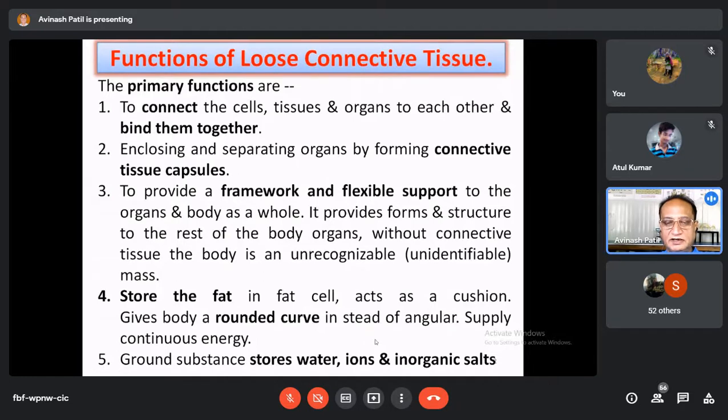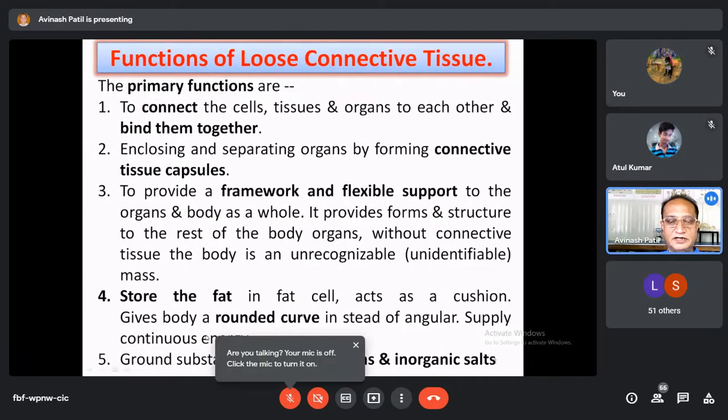You see the body of the animal. It has rounded curves at the buttock part, neck part, mouth part, or at the angle of the jaw, etc. These rounded curves come because of the addition of the fat. Otherwise, it would have looked angular. At these places it has rounded curves everywhere, and it is only due to the fat. So these fat cells supply the continuous energy to the organs of the body.